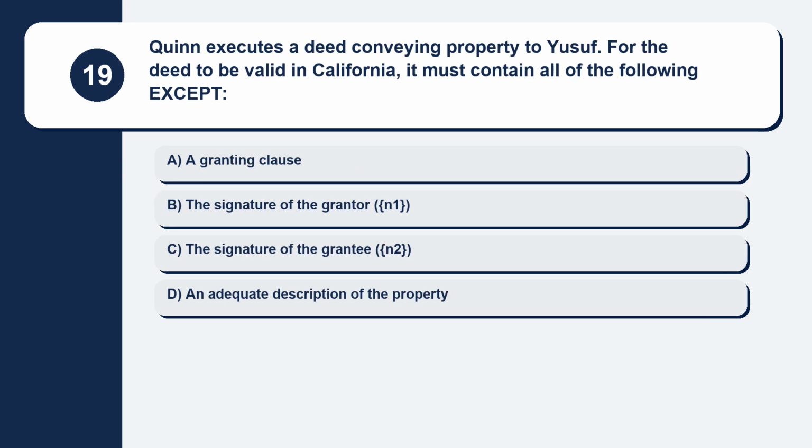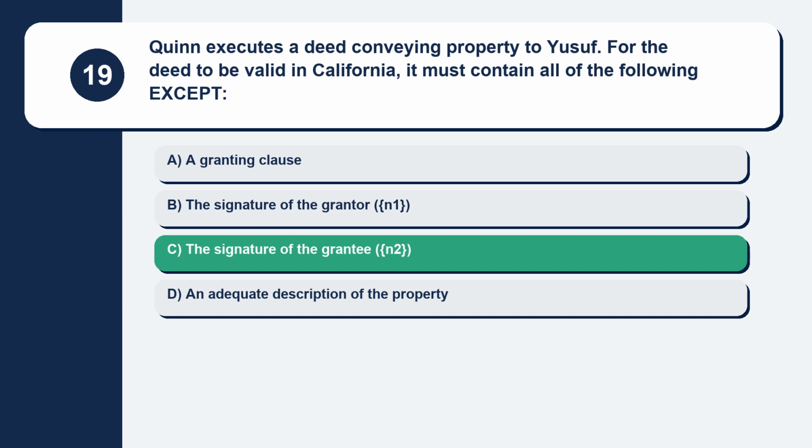Question 19. Quinn executes a deed conveying property to Yusuf. For the deed to be valid in California, it must contain all of the following except. Here are your options. Option A, a granting clause. Option B, the signature of the grantor, Quinn. Option C, the signature of the grantee, Yusuf. Option D, an adequate description of the property. The correct answer is option C, the signature of the grantee, Yusuf.